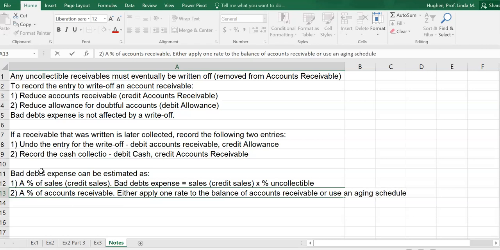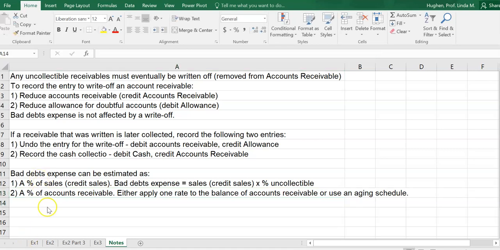The aging schedule says we're not just going to take the net amount of accounts receivable, let's say 100,000. We're going to say of our $100,000 receivables, how many are current? How many are 200 days past due? Because it's much more likely that we're not going to receive those receivables that are 200 days past due compared to the ones that are current.